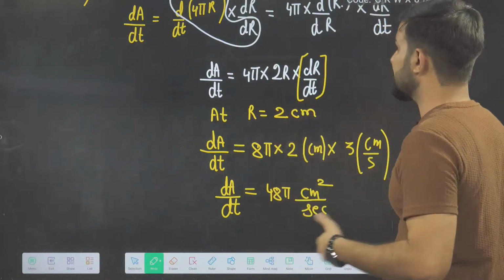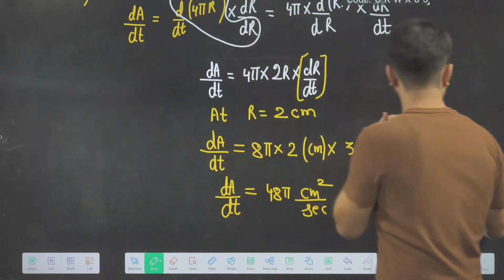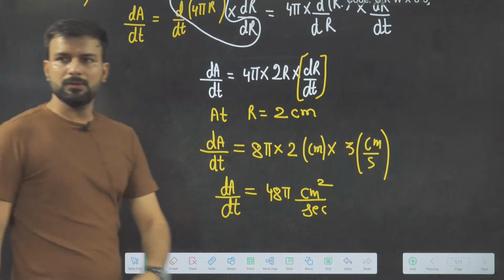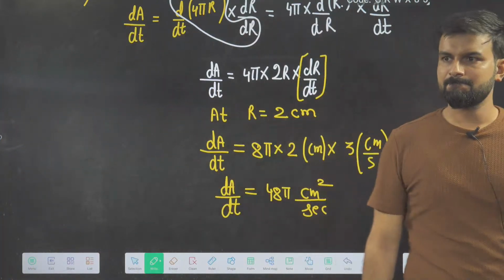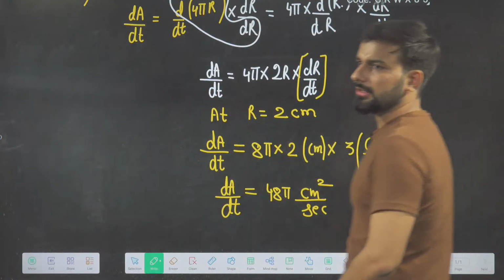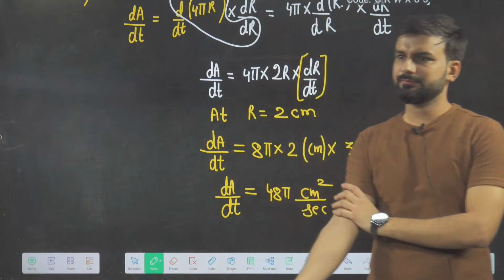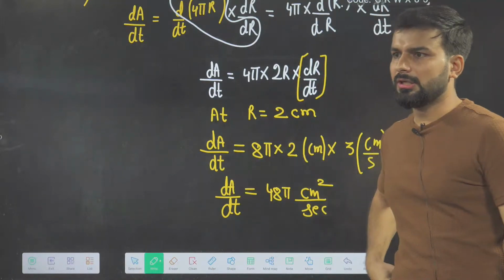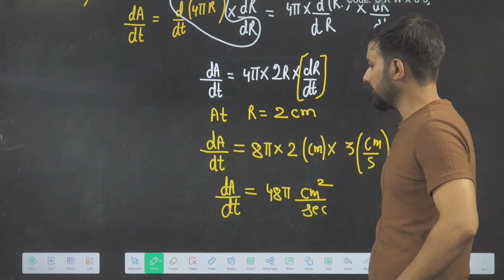Everyone clear? Give me thumbs up. Okay, very good. Now give me thumbs up if you understood. Now let's try the volume. Write the formula for volume, beta.